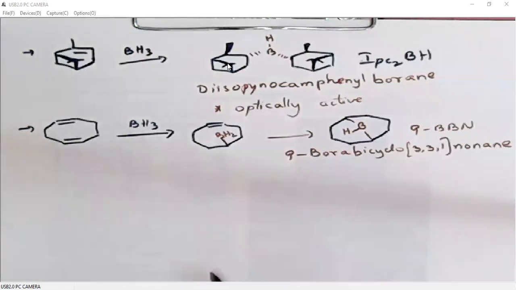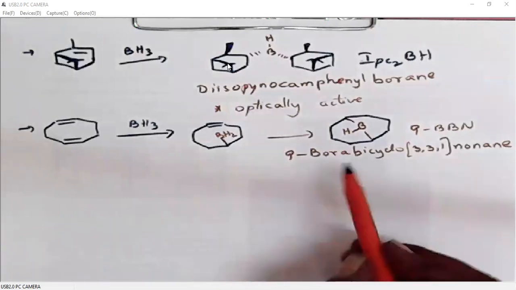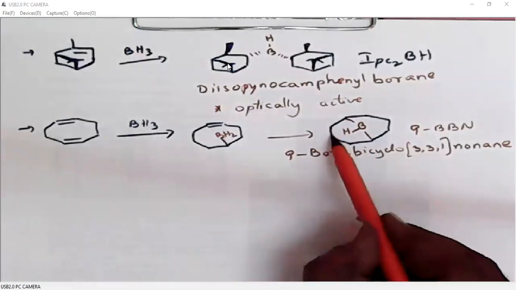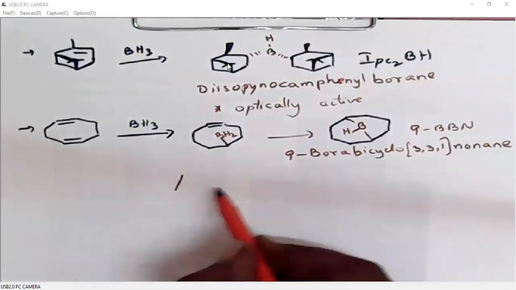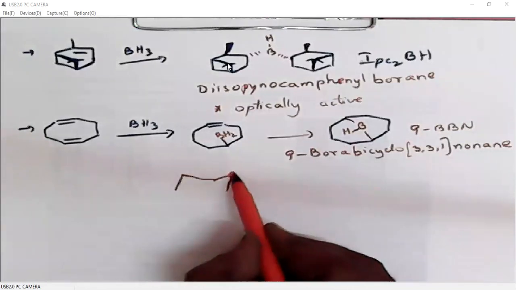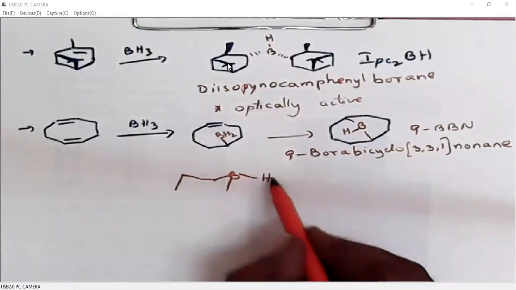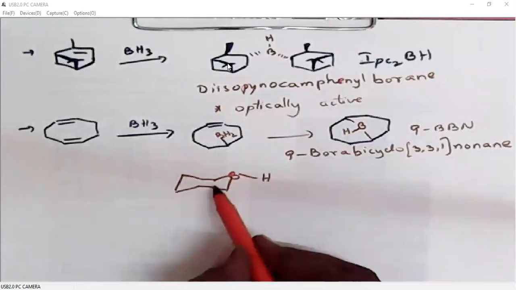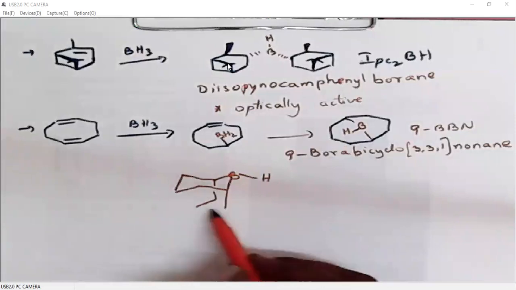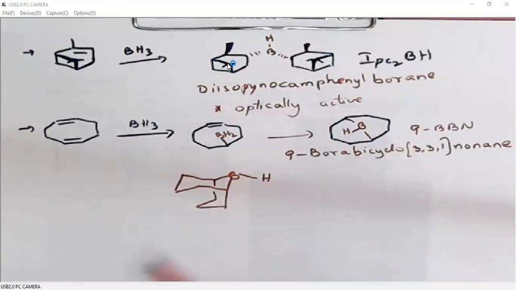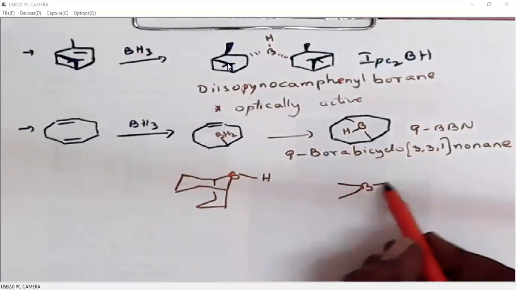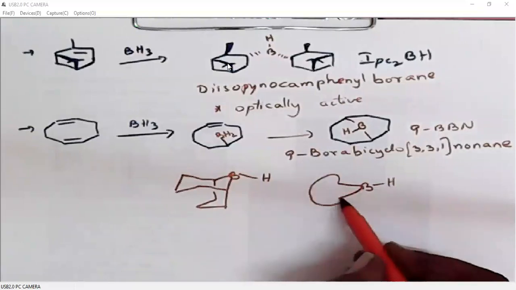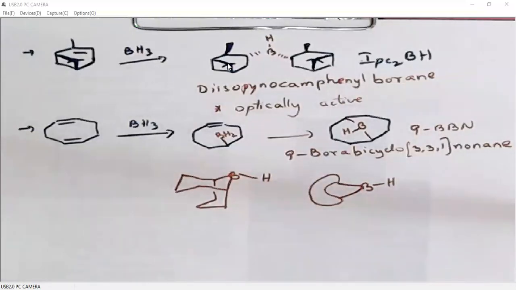9-BBN can also be represented in two different forms. When you look at the ring size, 1 2 3 4 5 6, the other side is also a 6-membered ring. We can represent 6-membered rings in chair conformation. So this is one chair, and this is going to be the other chair. We can represent this in this chair form, or else we can simply represent it like this. So these are different ways of representing 9-BBN.